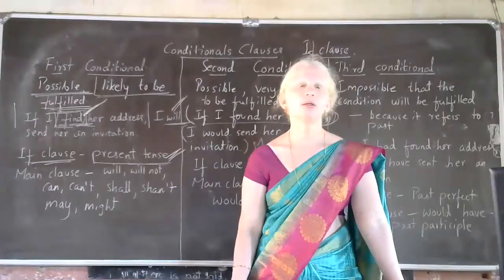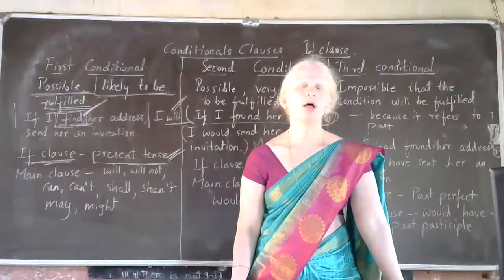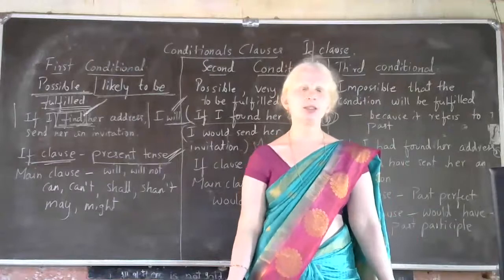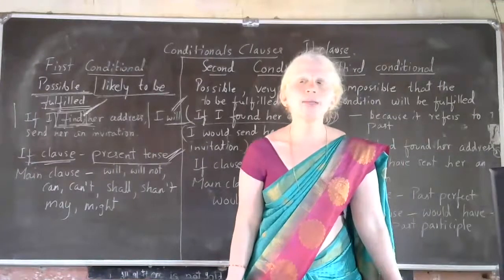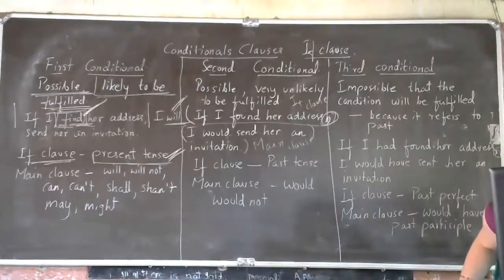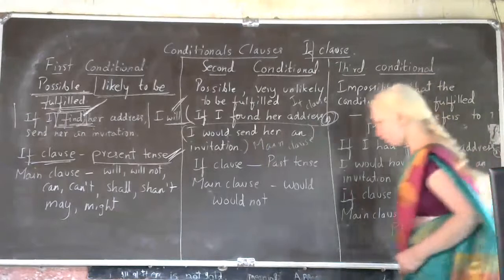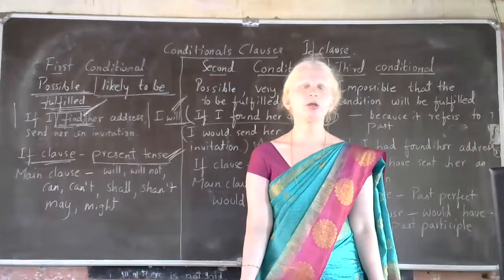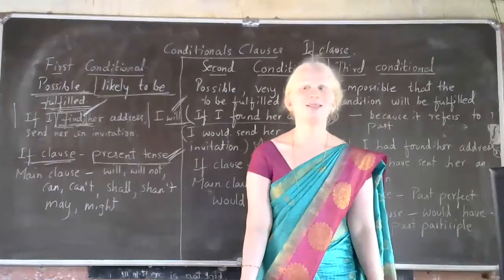Now Shri Krishna. Yes, Mataji. Now did you understand? Yes, ma'am. Now see, in this sentence there are two clauses. One is if clause and another one is main clause. Understood? Yes. What are the three types of conditionals? See, two children have raised their hand. One is Vaishnavi and another one is Abhiram. Yes, Vaishnavi. Do you have any doubt? No doubts, Mataji. I raised my hand for answering. Okay, nice. Yes, Abhiram.